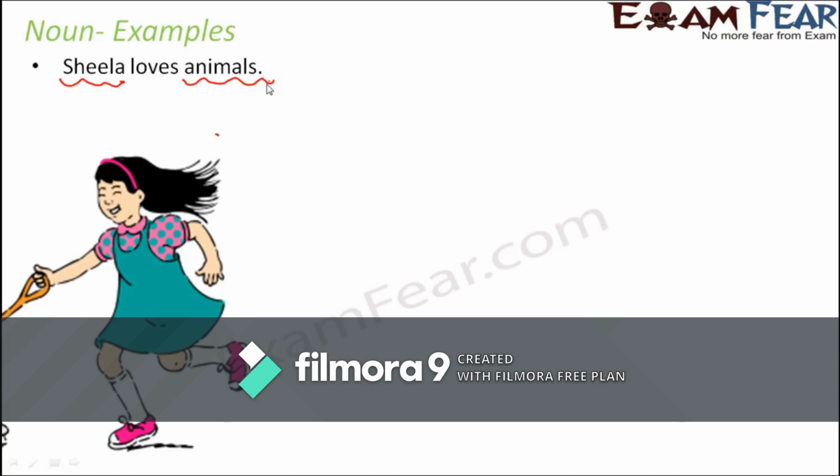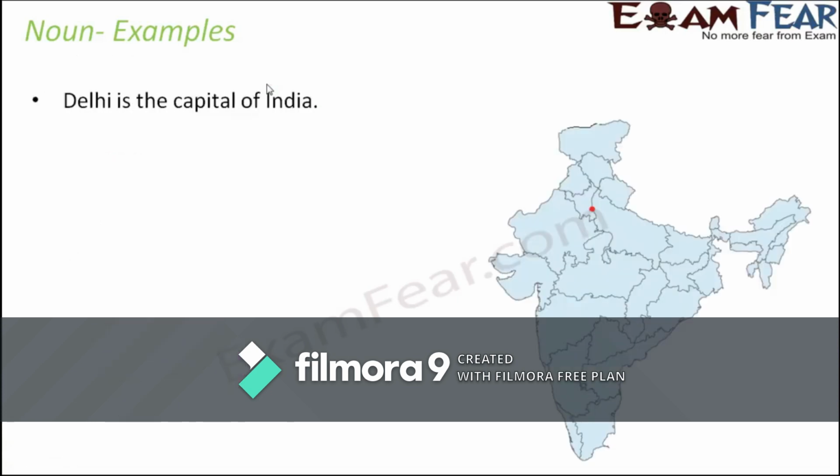You have birds, you have reptiles, you have animals, you have human beings. Each of these is a noun because they identify a particular class of organisms or a particular class of people, right? So animals again is a noun. Let's look at the next example.